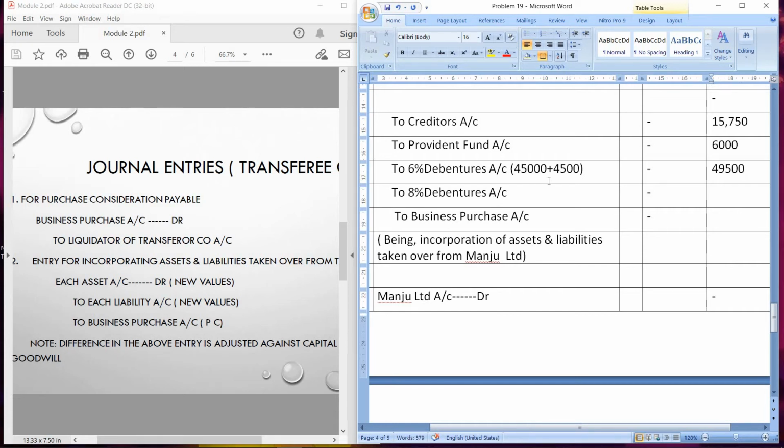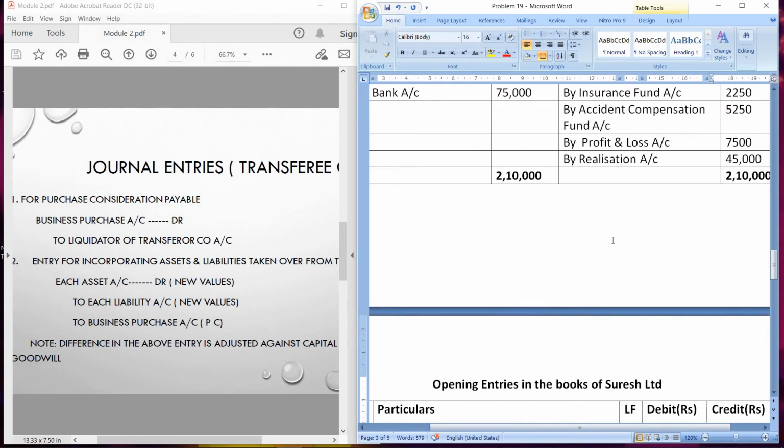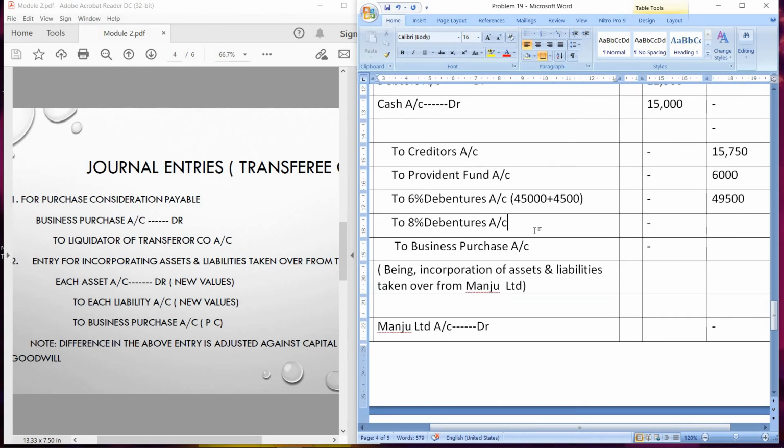Okay. Now similarly for 8% debentures, the amount of 8% debentures is 30,000. 30,000 plus 10%, that will be 3,000. So total we will take 33,000.